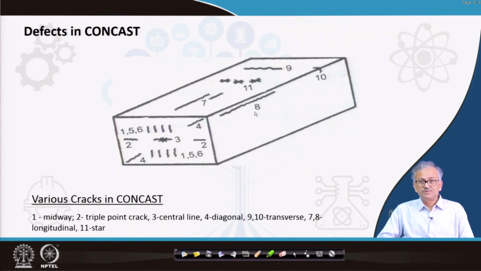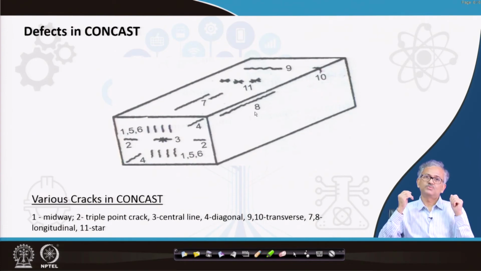On the other hand, the surface cracks are the real defects, because surface cracks are exposed to the atmosphere and they get oxidized. Depending on the depth of those surface cracks, you have to peel off the surface. So those are the defects. Surface cracks are very dangerous, so we'll discuss more on the surface cracks.